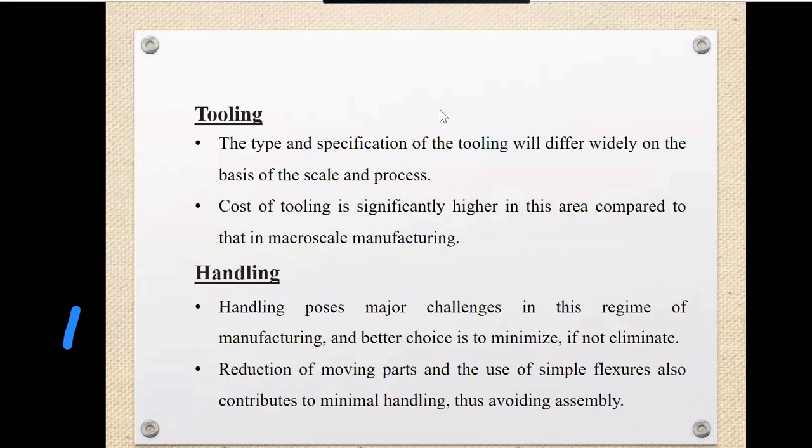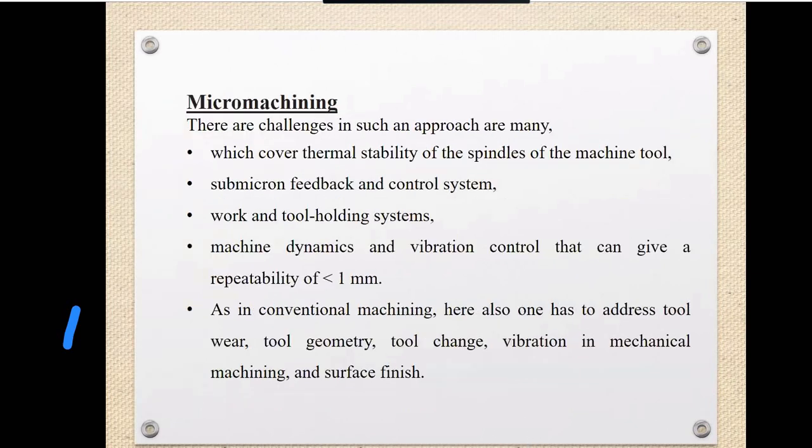So in order to minimize the cost, or in order to minimize the challenges because of the tooling and handling, we have to minimize the usage of tools or the handling process. So this is another challenge. And next is the micro machining. We can say that direct machining through molding or different types of machining is required for the molding parts also at the level of micro.